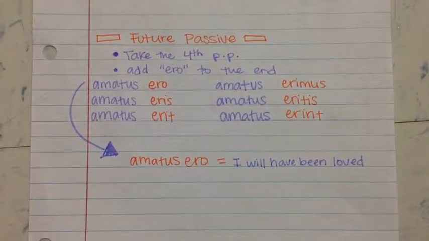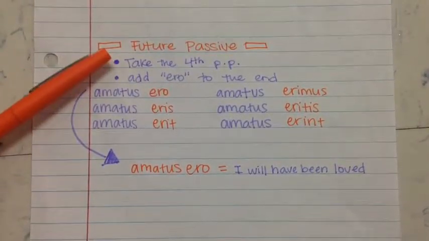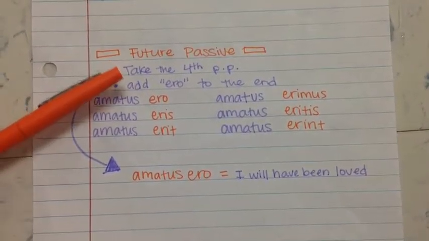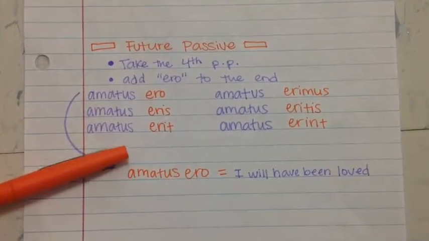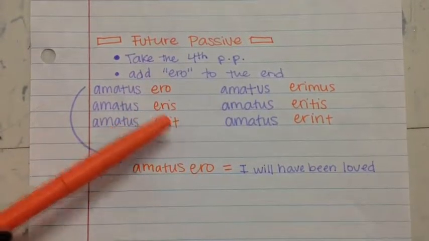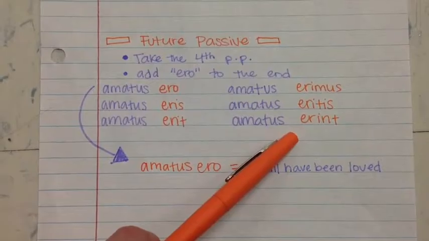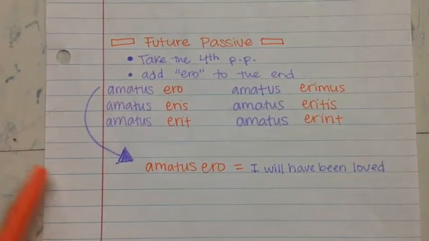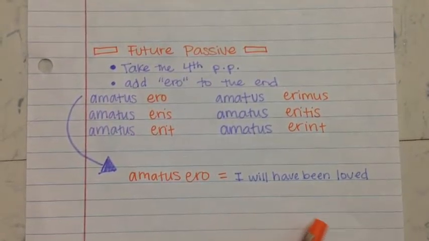For the very last one, we're going to have the future perfect passive. So this time, you're going to take the fourth principal part and you're going to add different forms of ero to the end. So this time using a masculine verb, we have ero, eris, erit, erimus, eritis, and erunt. And so the future perfect passive is going to translate as I will have been loved.